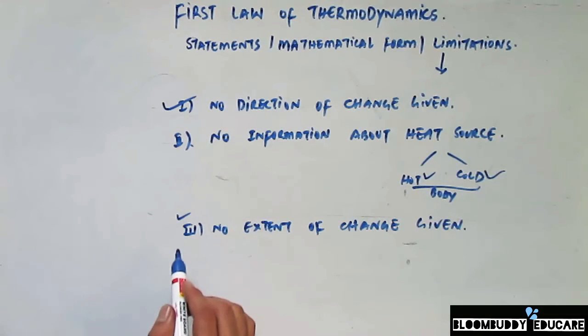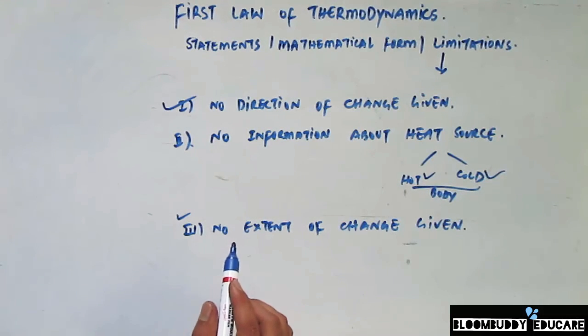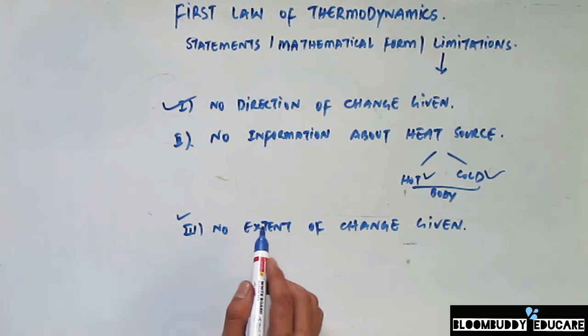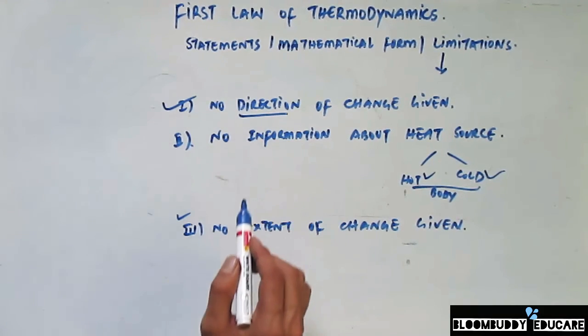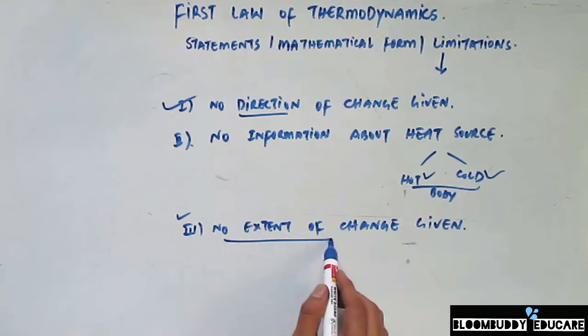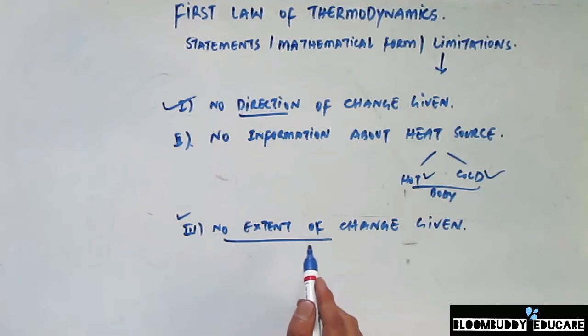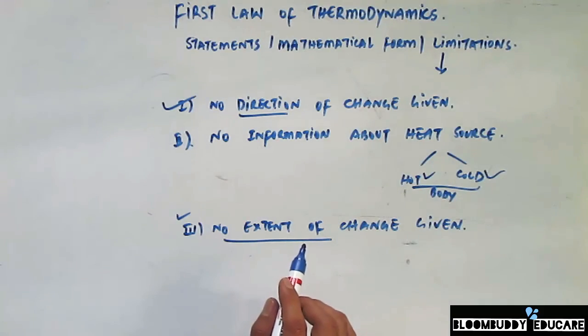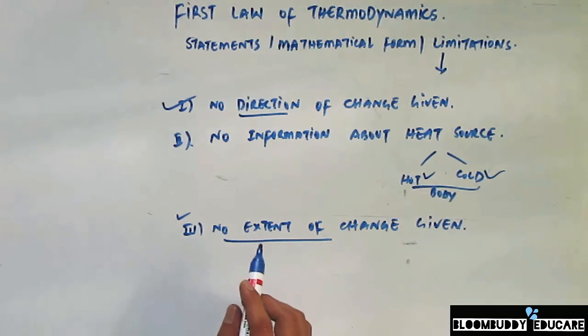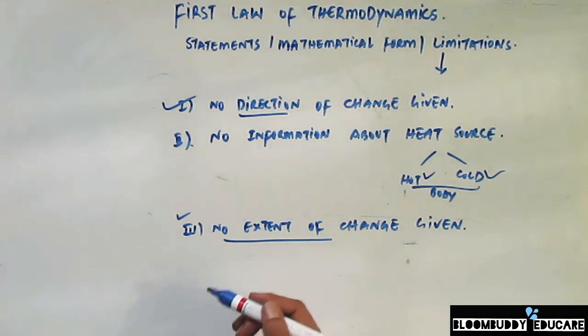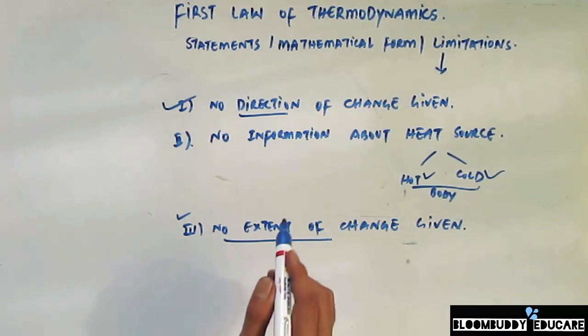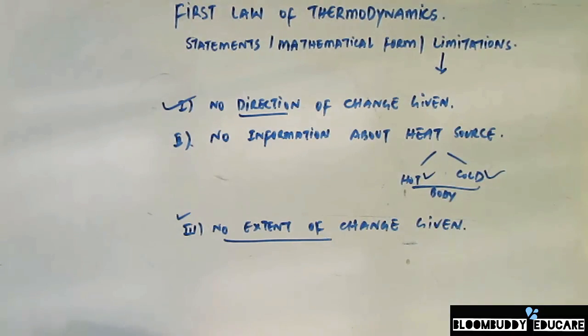In a similar manner, the first law of thermodynamics gives us no idea about the extent of the change. So it does not give us the direction of the change, it also does not give us the extent of the change, and therefore is silent about the question of why the heat engine cannot convert all of the energy into mechanical energy, and why some of the energy is lost. These are the major important limitations of the first law of thermodynamics.